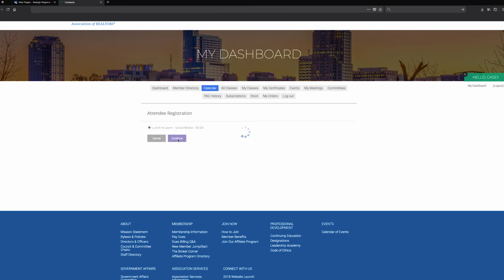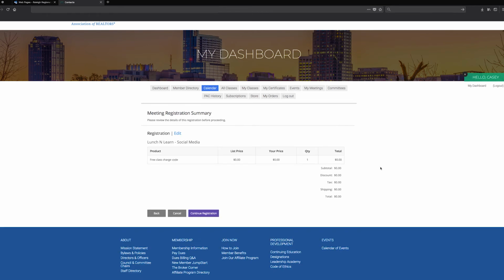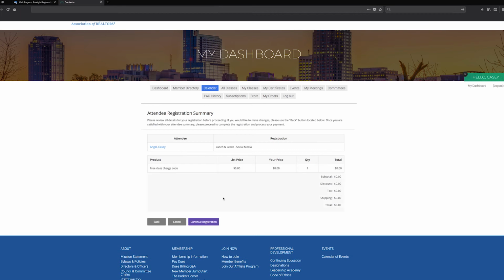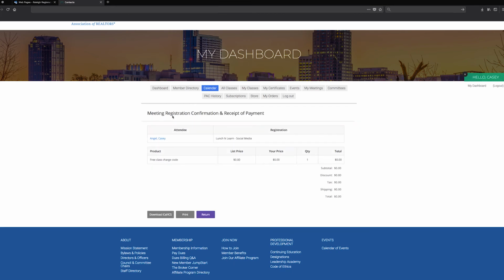It will bring up my information. Once again, this is the free class charge code. List price is 0. We're going to continue with registration. That is me. Here's my order balance, and I'll submit registration. This is the last chance to check it. Continue registration. And it will pop up with your meeting registration confirmation and receipt of payment.